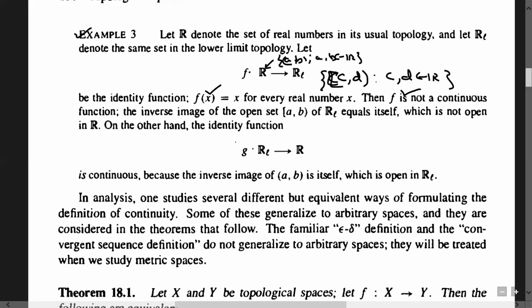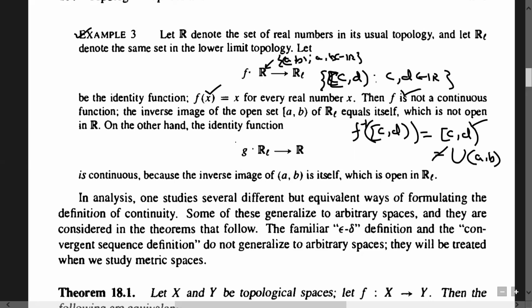So we know that, see, every basis member in a lower limit topology will be of this type, and if you take its inverse image, set theoretic inverse image of this set [c, d), then obviously under identity function it will be [c, d). Can you write this as a union of some open intervals (a, b) of this type? Can you write? This is not possible. So this is the reason why this type of open sets cannot be generated using the basis members here. है ना, आपको इसे पीछे के लेक्चर में मैं करा चुका हूँ. Why we cannot write it as such.